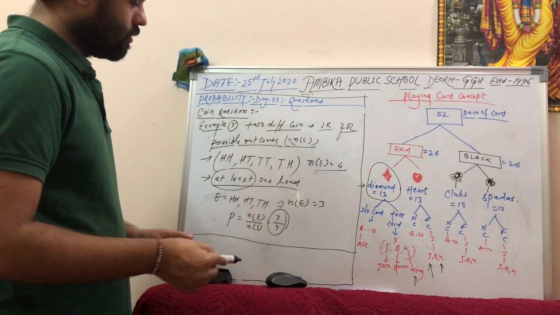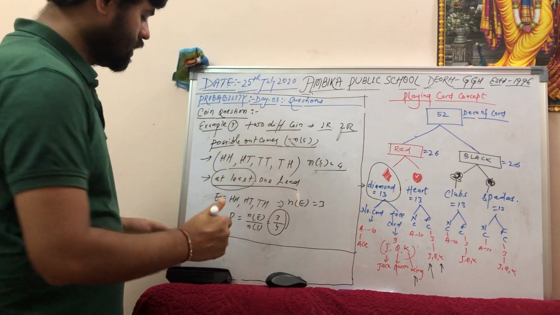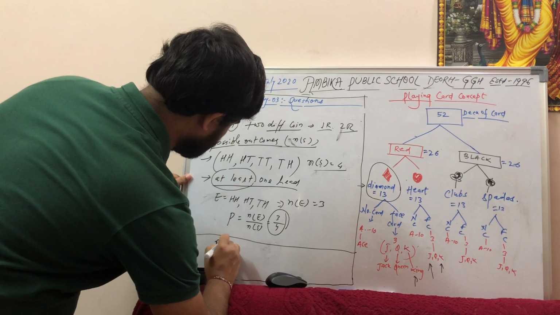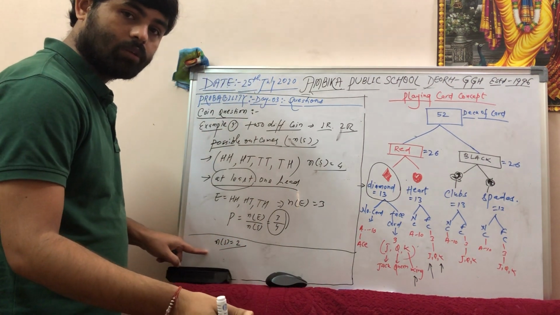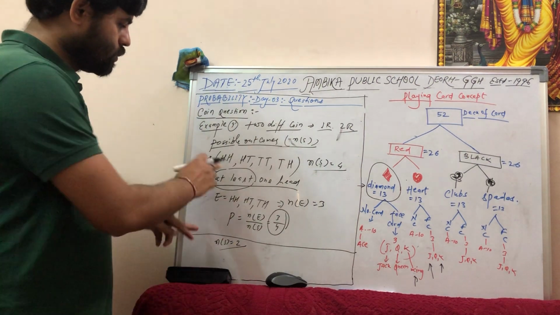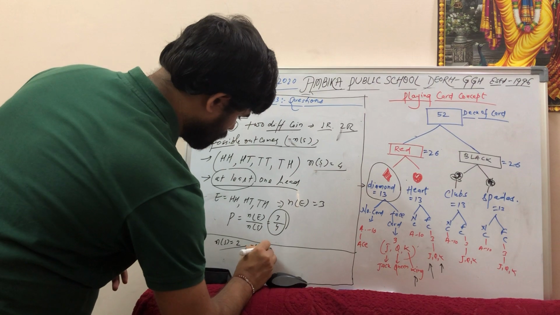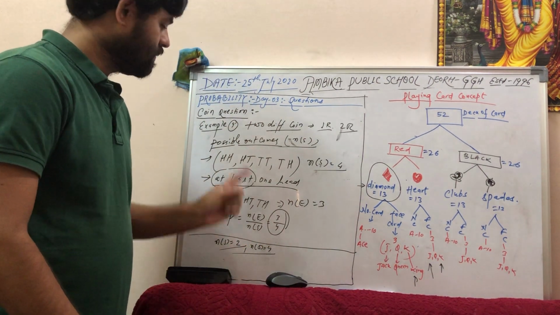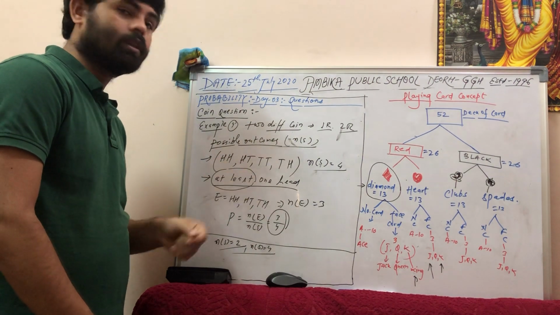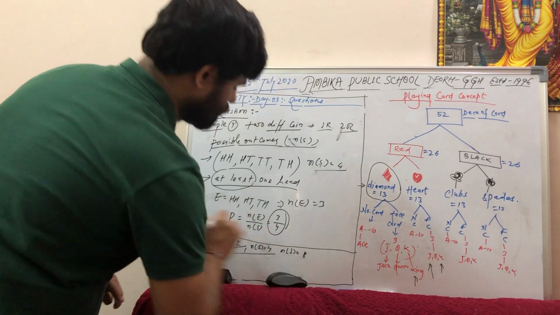Now, when I said a coin related question, for one coin you have seen that the number of sample space is equal to 2. For tossing one coin, the number of sample space was 2. For tossing two coins, the number of sample space equals 4. Similarly, if you toss three coins and solve the question in that way, you will get number of sample space equals 8.